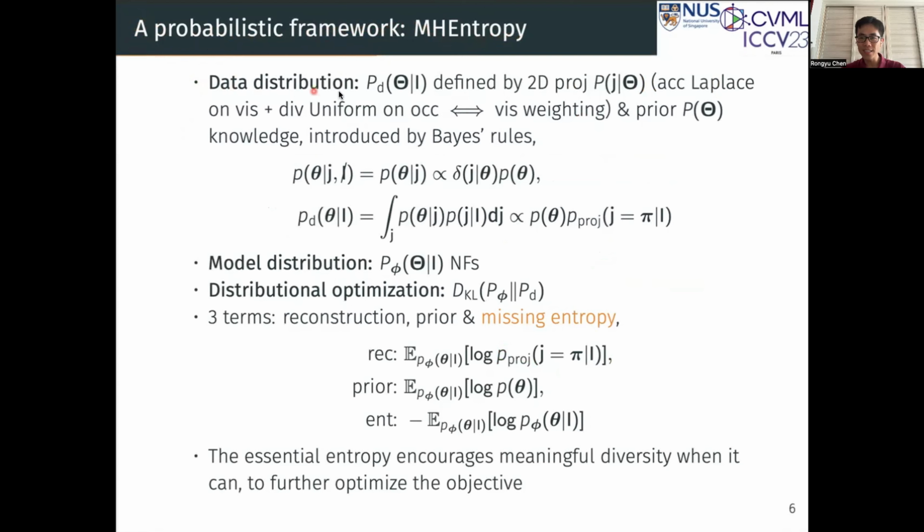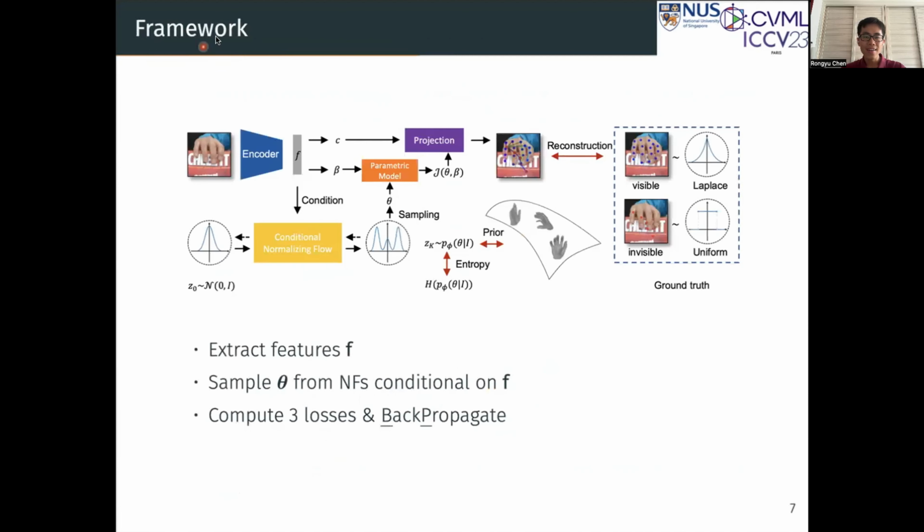We first define data distributions by 2D reprojection and feasible prior knowledge. We use a generative normalizing flow as the model distribution and then apply reverse KL divergence to pull the model distribution to both data distributions. It derives 3 terms, including the conventional reconstruction, prior, and missing entropy. The entropy term encourages meaningful diversity when it can, while visible keypoints are mainly supervised by the other 2 terms. Here is the framework.